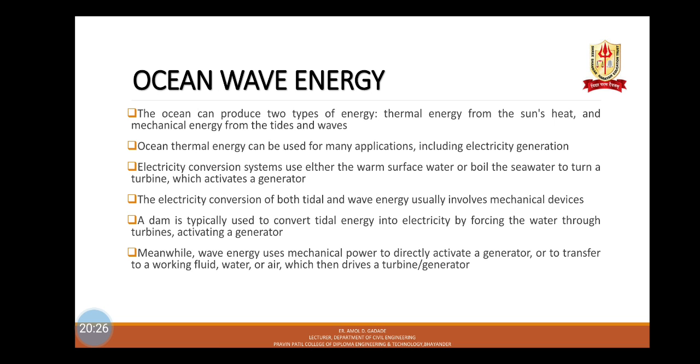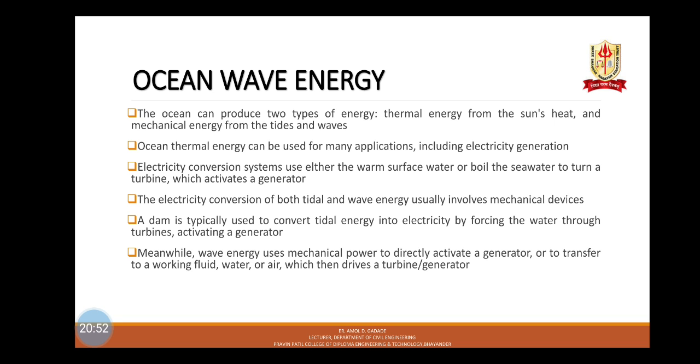The next type of energy is ocean wave energy. The ocean can produce two types of energy: thermal energy from the sun's heat and mechanical energy from the tides and waves. Ocean thermal energy can be used for many applications including electricity generation. Electricity conversion systems use either the warm surface water or boil the sea water to turn the turbine, which activates a generator.